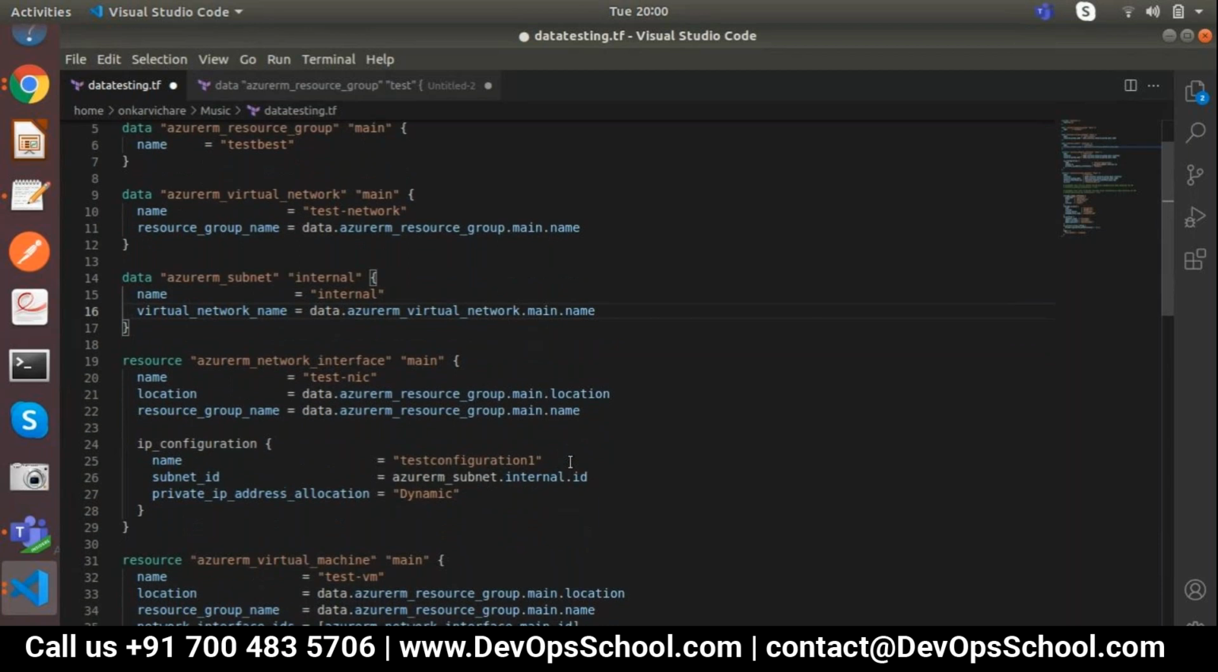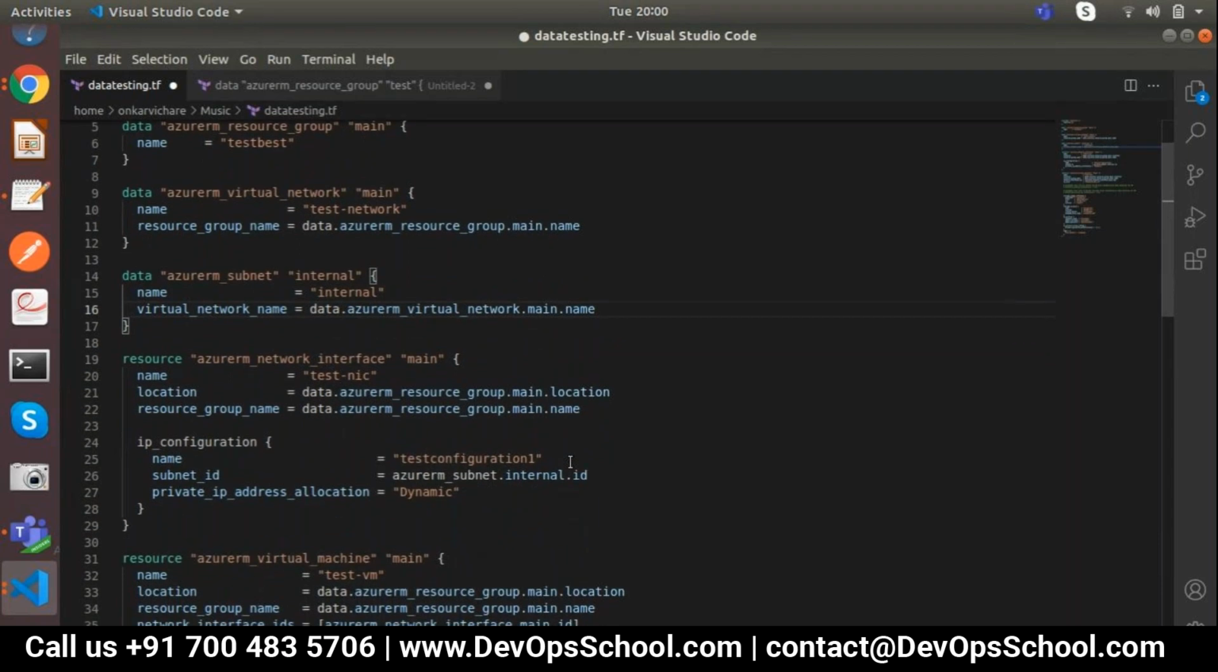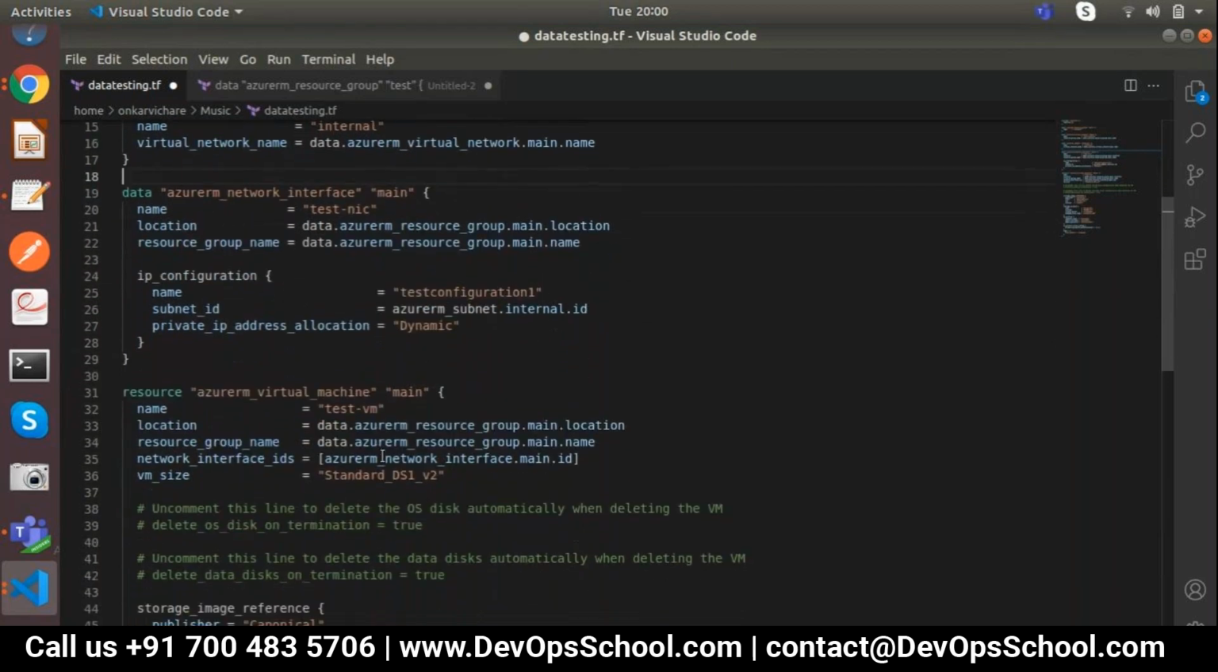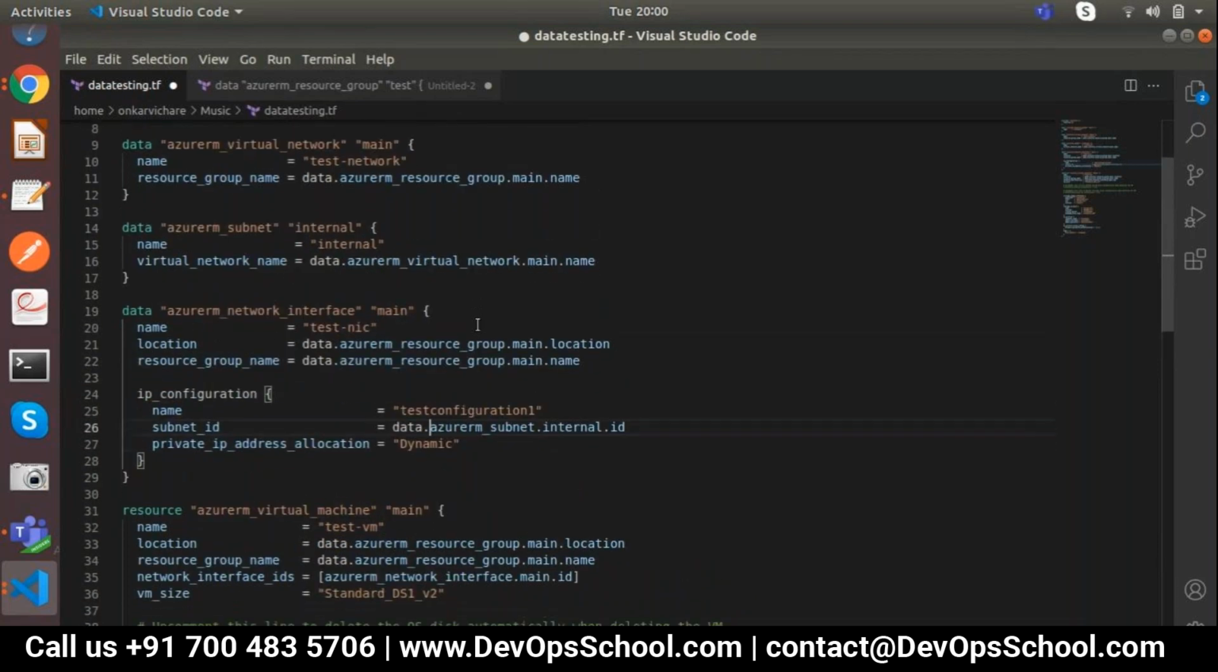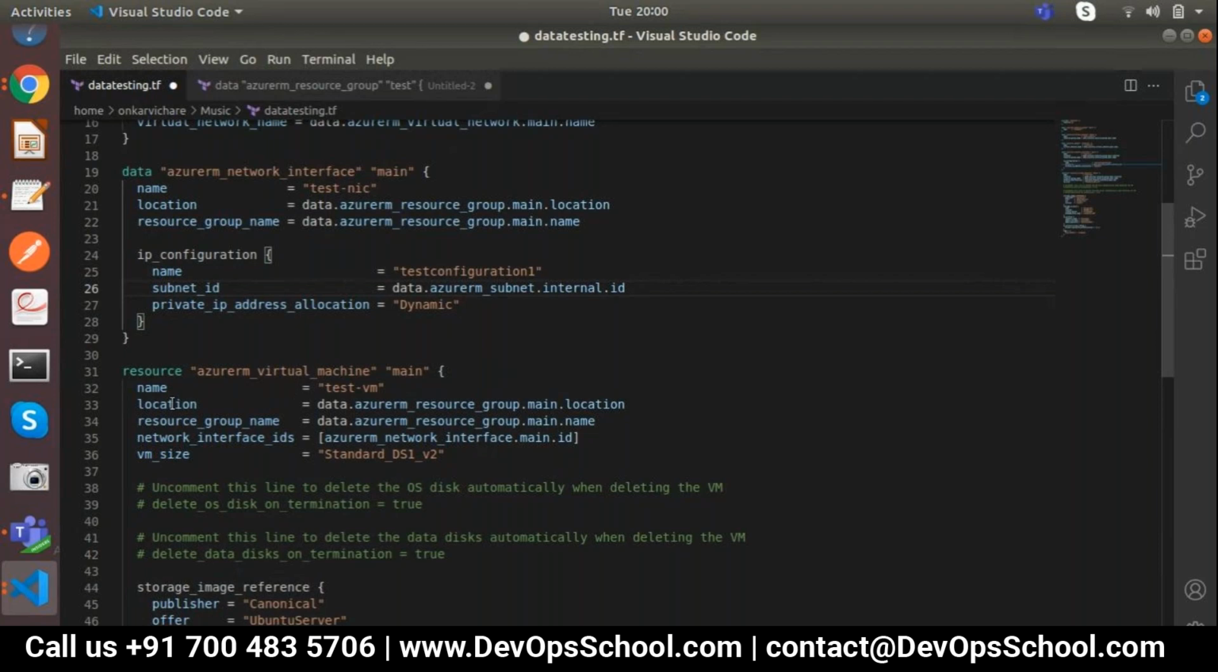Now the interface also we have to name as data. Yes, definitely data, right? After that, let's go over here. So this is IP configuration, do we require it? No need to do anything over here. We just need to do data, because the subnet is also already available. Now virtual machines, so location, data.